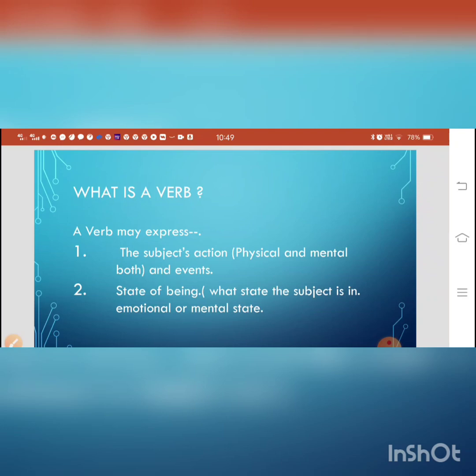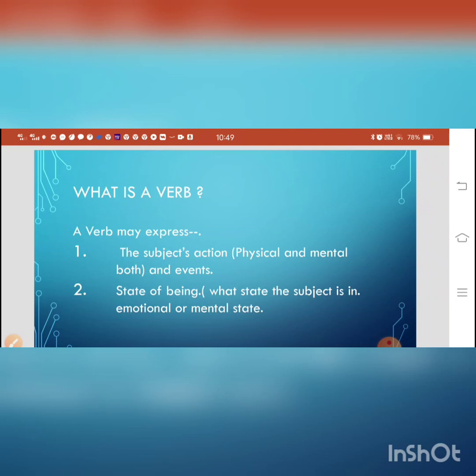The first question is, what is a verb? You must have read that a verb is a doing word. It is an action word. Yes, you are right. The verb expresses action, activities, events, and that action may be physical or mental.